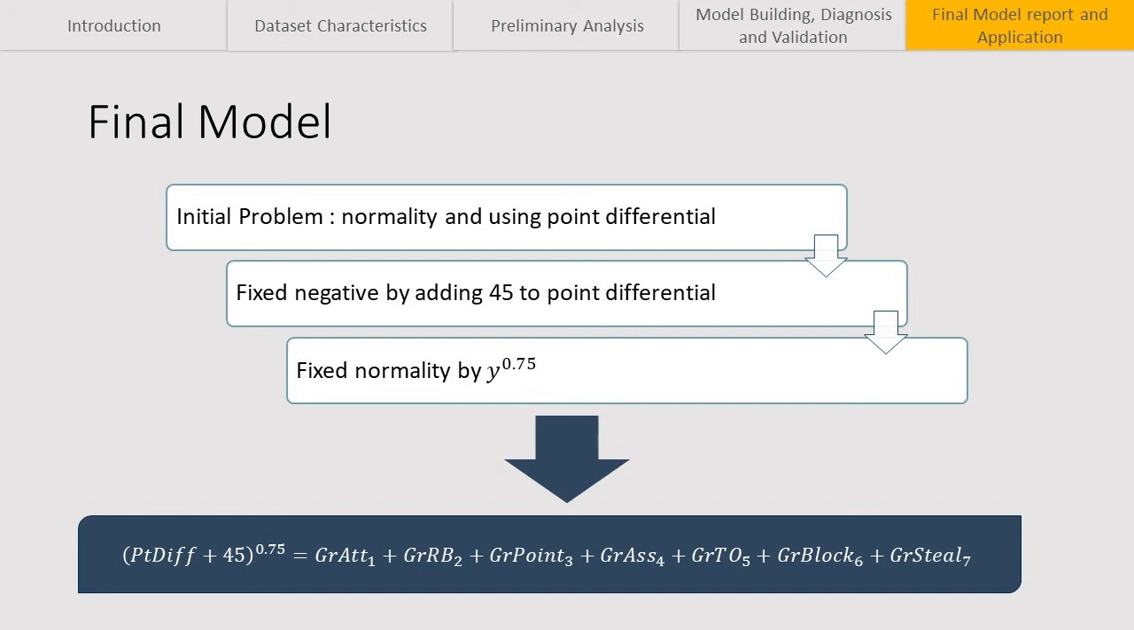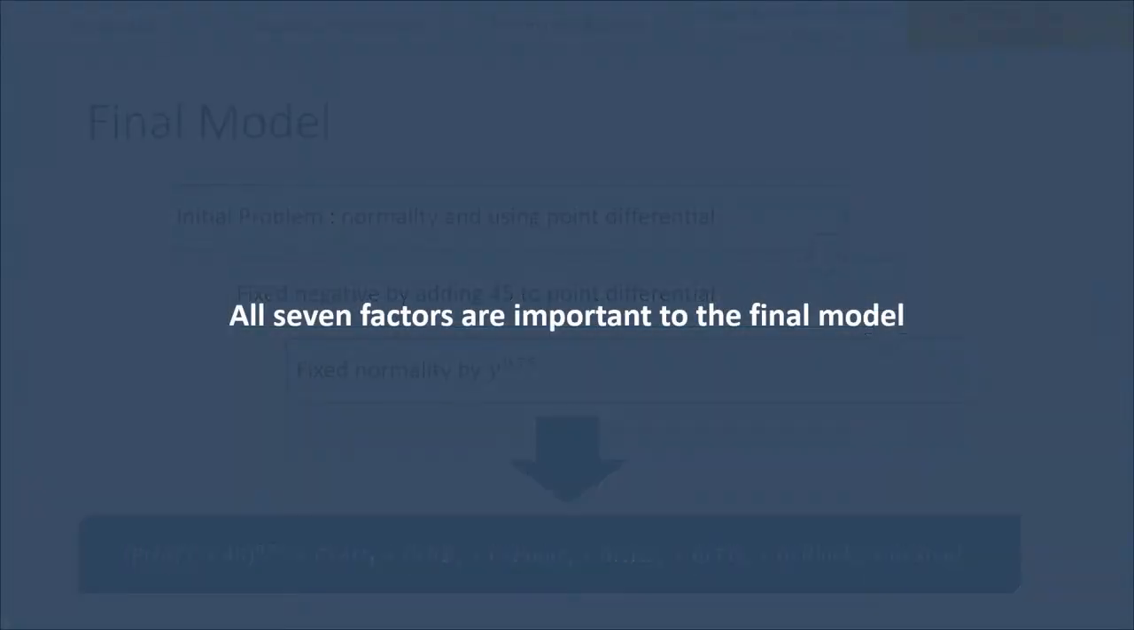We also found that keeping all of our x variables in the final model was very important. Two of them could have been dropped, but we decided to keep them in order to get a higher linear combination. And so our overall final model is point differential plus 45 to the 0.75 power. All 7 of the other factors are important to the final model.